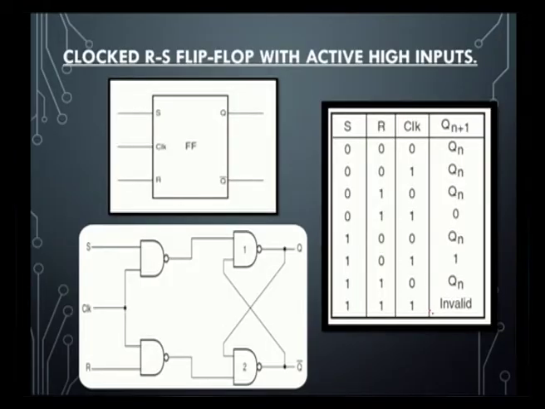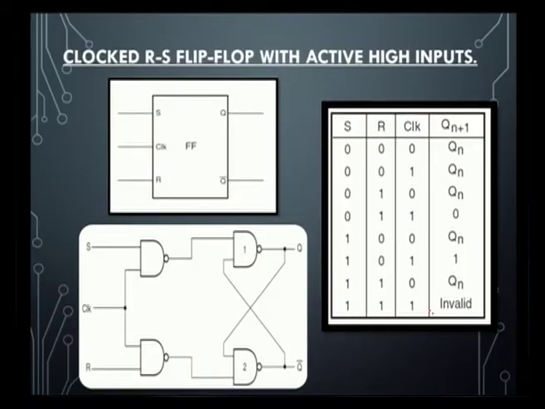So the clocked RS flip flop, that is with the active high inputs, with the help of clock we can observe here with the active high inputs, that is for the set state, that is 1. From the S input we can identify this is an active high input.